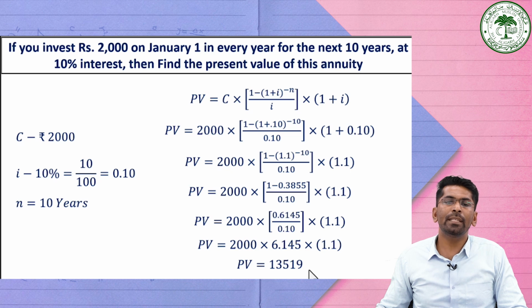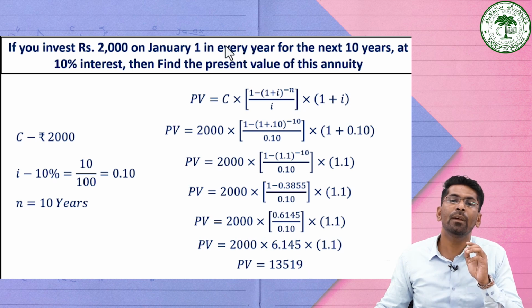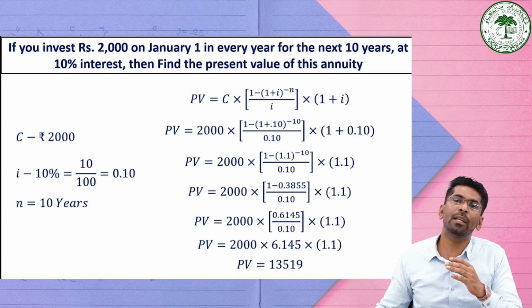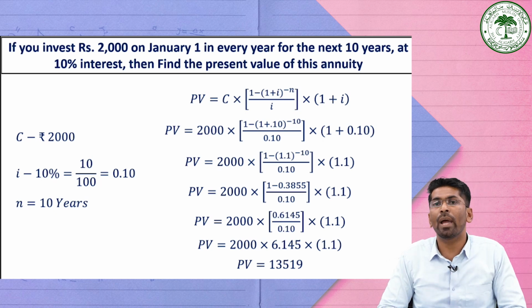13,519. So this answer is nothing but the present value of the series of payments which is made on January 1st, the beginning of every year, for the next 10 years at the given rate of interest of 10%. Its present value will be 13,519. So in this way we can find the present value and the future value of annuity dues.